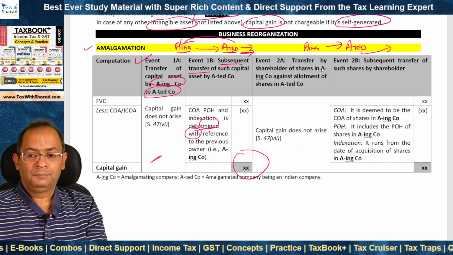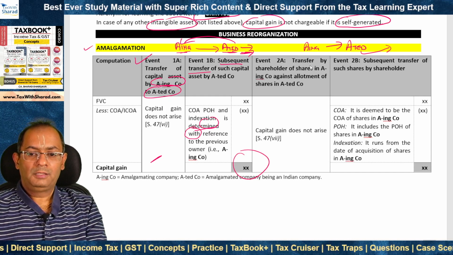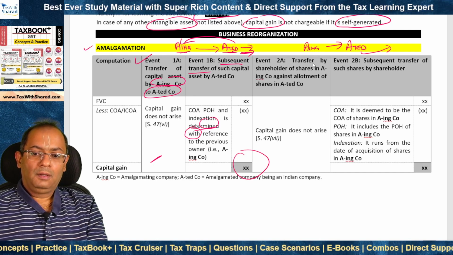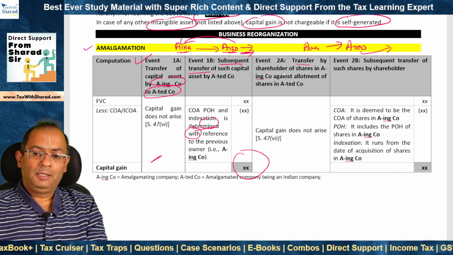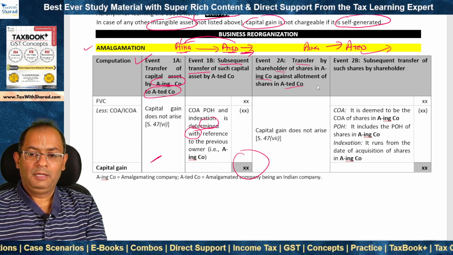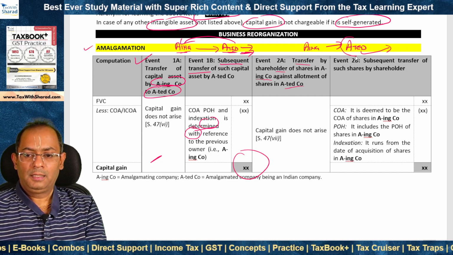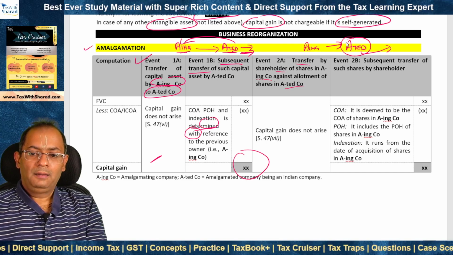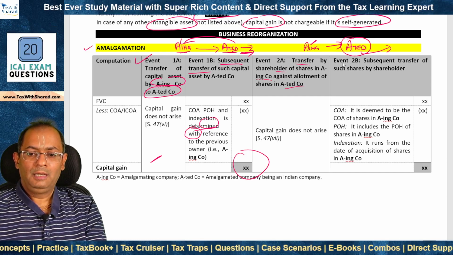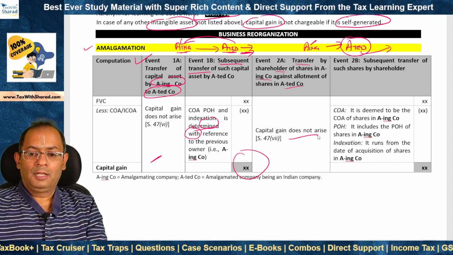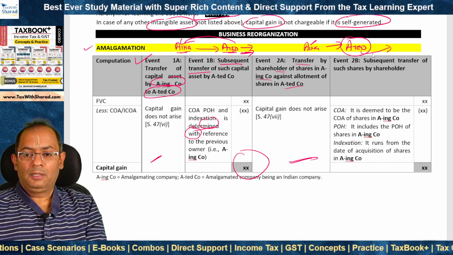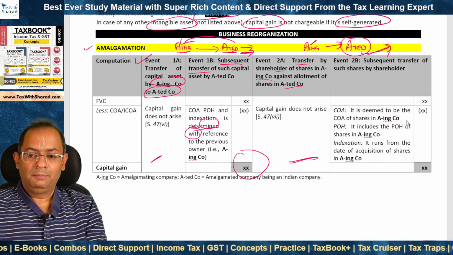What about the shareholder? The shareholder will also face 2 events. The first event will be at the time of amalgamation, when there will be transfer by the shareholder of shares in the amalgamating company against allotment of shares in the amalgamated company. So the shareholder will get shares in the amalgamated company and he will transfer what? He will transfer the shares which he holds in the amalgamating company. So this transfer is not liable to capital gain. Capital gain doesn't arise. But what happens when the shareholder subsequently transfers or sells the shares in the amalgamated company?